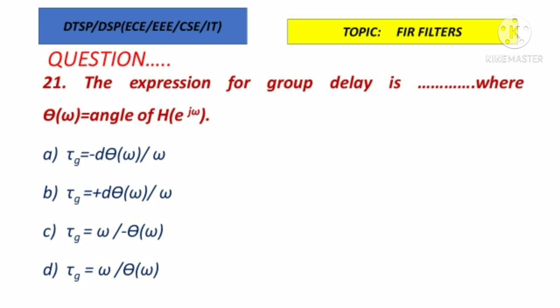So the expression for group delay is option A here, tau g equal to minus d of theta of omega by d omega. For tau p it is theta of omega by omega. If you differentiate, we can get the group delay. So these are very important expressions in FIR filters, both phase delay as well as group delay.